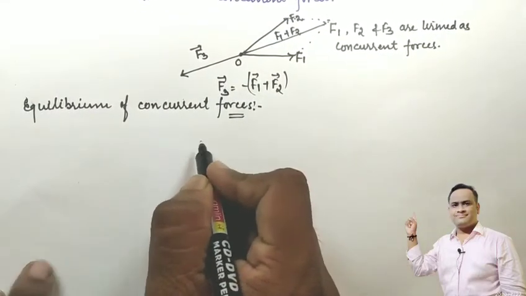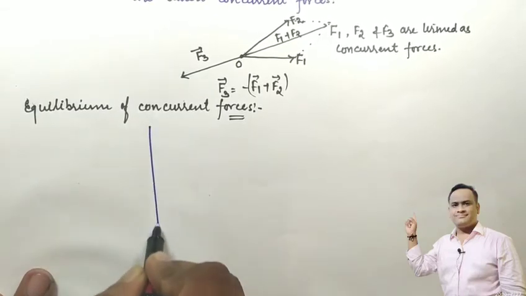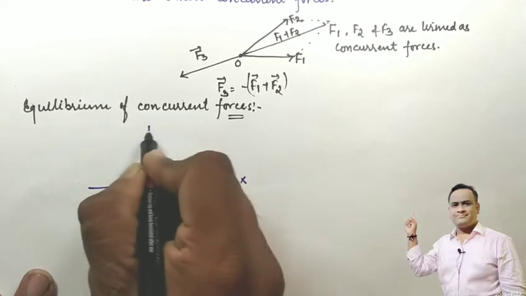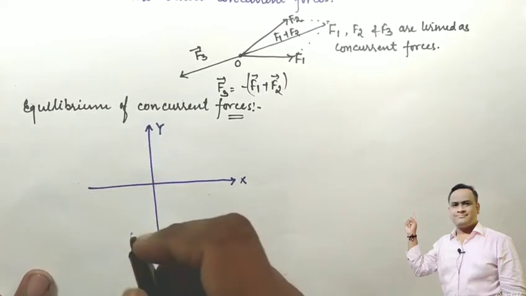Let us suppose this is a coordinate system, along the x-axis and along the y-axis.